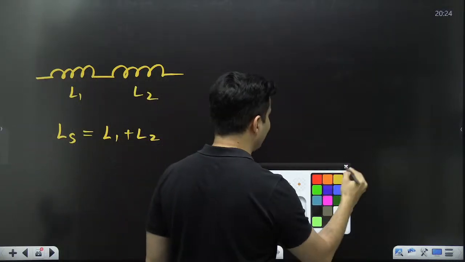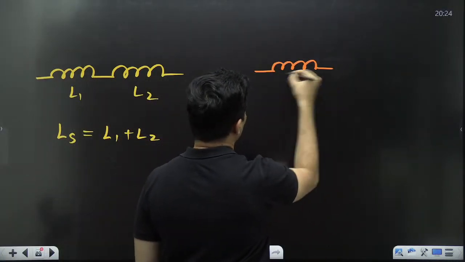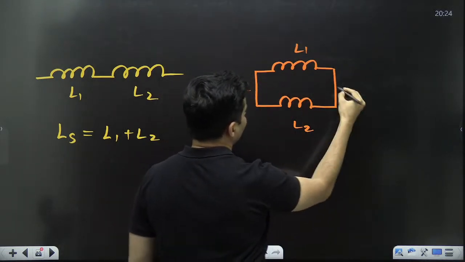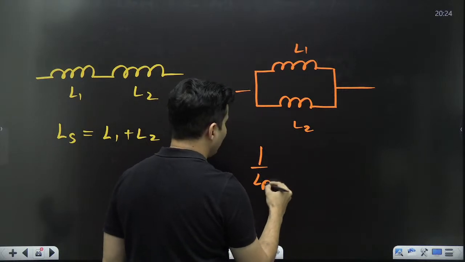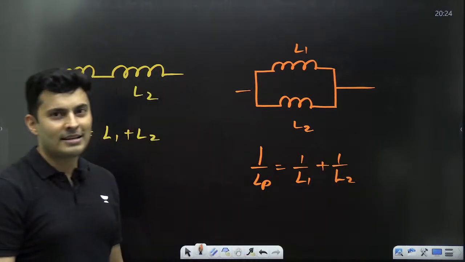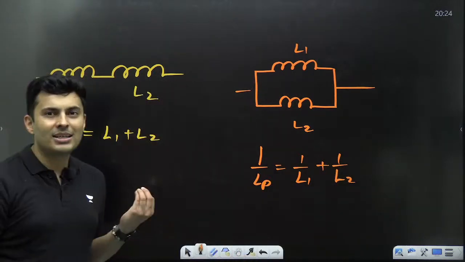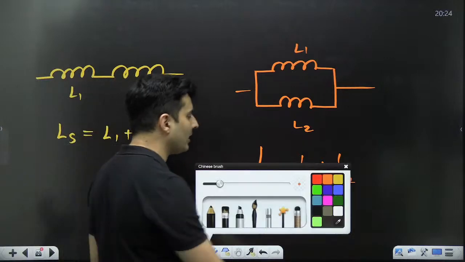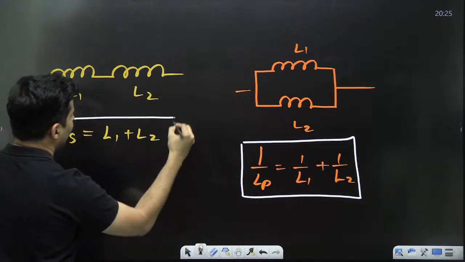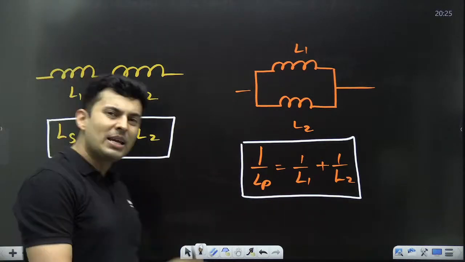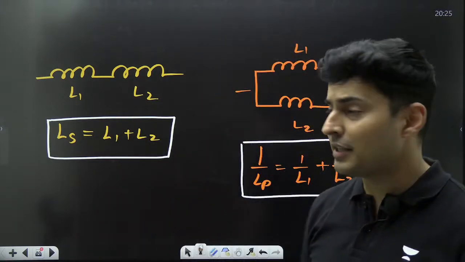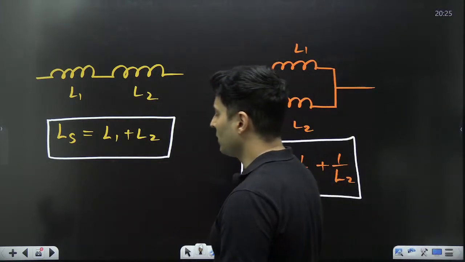If there are two inductors in parallel to each other, this is L1, this is L2, then the parallel combination works like this. Just add their reciprocals, just like again resistors. So a combination is like capacitors only. There is nothing different. Inductors are like resistors. The capacitors are the ones which behave exactly opposite. Right? For series use parallel formula, for parallel use series formula. So that's how it works.